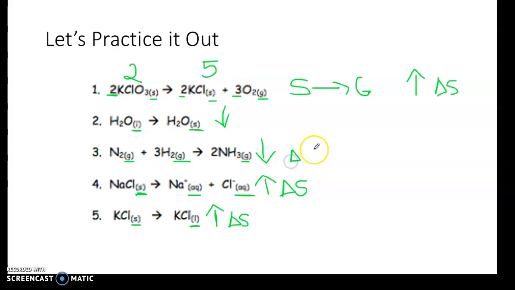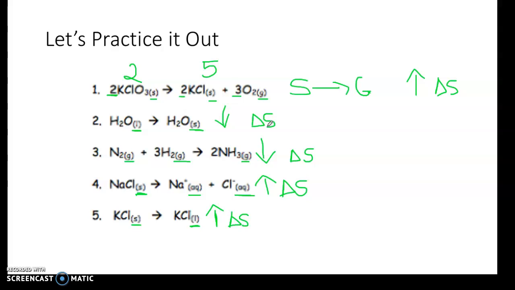But once again, as I'm putting this in, remember, there are 3 ways to determine entropy. Based on phase change, as we go from solid to liquid to gas, our entropy is increasing. The second way to determine entropy is determining if the equation is showing that the bonds are either breaking or forming. If the bond is breaking, you have more entropy.